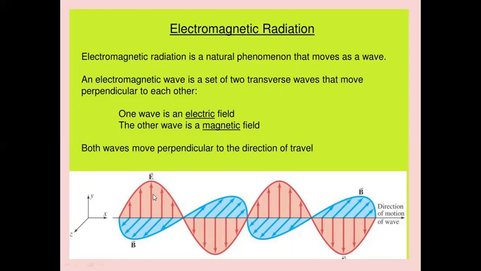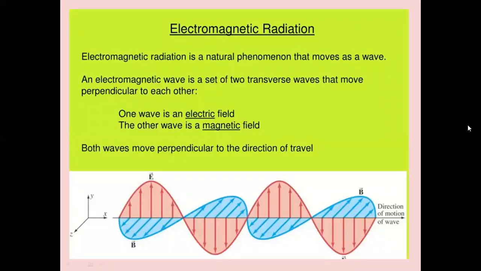Electric field is generated along y direction. The magnetic field is generated along Z direction, and hence perpendicular to both y and z direction. That means there is another direction, x direction. We have direction of propagation of the wave along x direction. So electric field is along y direction, magnetic field is along z direction, and the direction of the propagation is perpendicular to both y and z. That is nothing but the x direction.